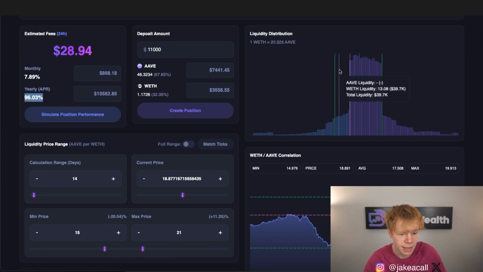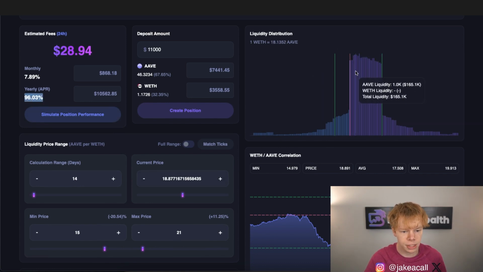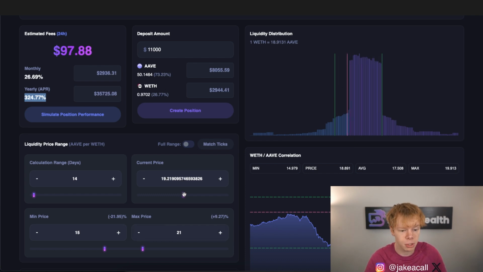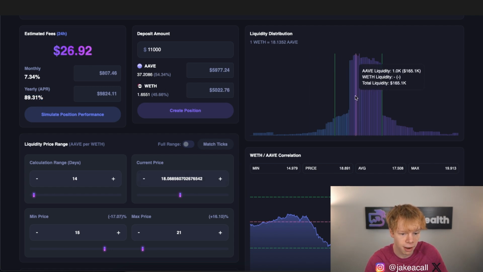The next thing I'm going to look at is this liquidity distribution chart. You can see over on this price point, there's about $165,000 of liquidity. Over here where we're currently at, there's about $155,000 of liquidity. And over here, there's about 45,000 bucks of liquidity. Obviously, when we're simulating on 45,000 bucks of liquidity, we're doing a lot higher of a return than when we're simulating at the peak of liquidity at roughly 165,000 bucks.